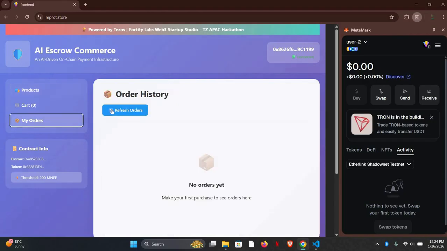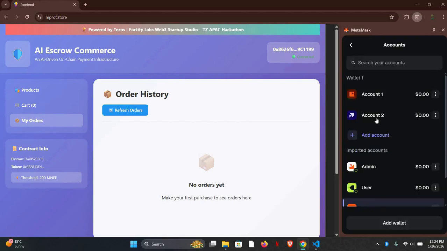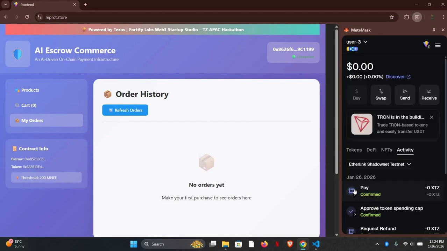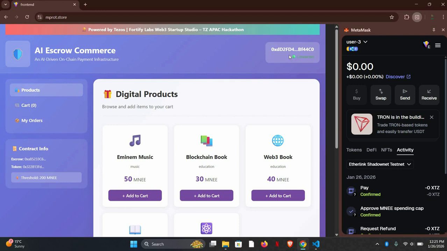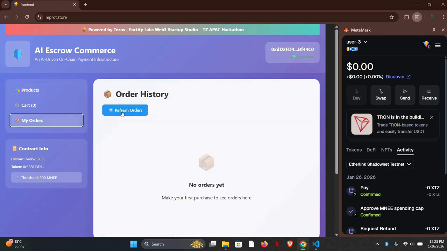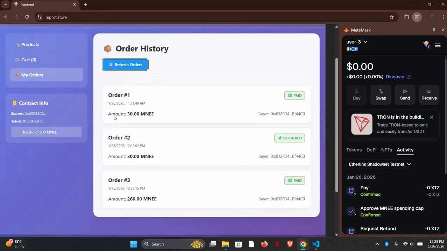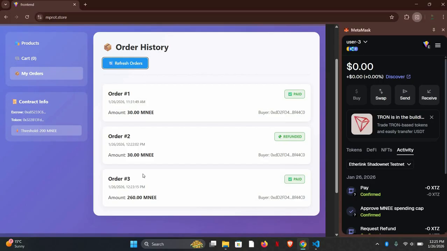Now my order, refresh order. Oh, sorry for that. It was user 3, not 2. User 3, refresh, connect. My order, refresh order. Here it is. 1 is paid, 2nd is refunded, 3rd is also paid, which is more than 260 MNEE.